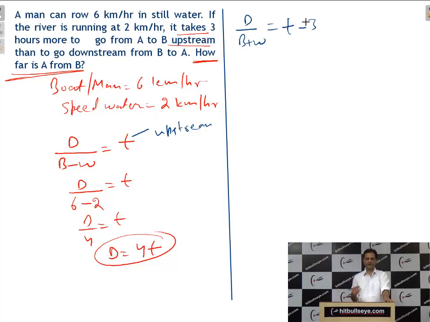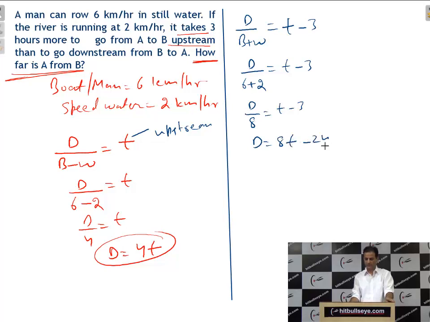Because going upstream is T, so it takes 3 hours more to go from A to B upstream. So that means downstream will be T minus 3. So again you will put value, D upon B will be 6, W will be 2, is equal to T minus 3. D upon 8 equal to T minus 3. So D is equal to 8T minus 24.